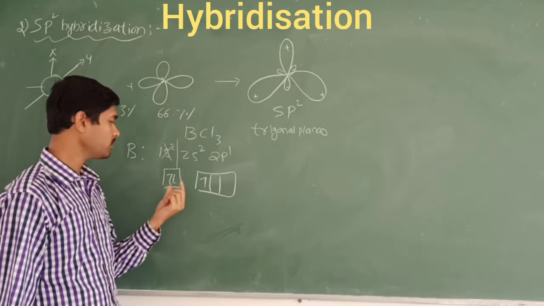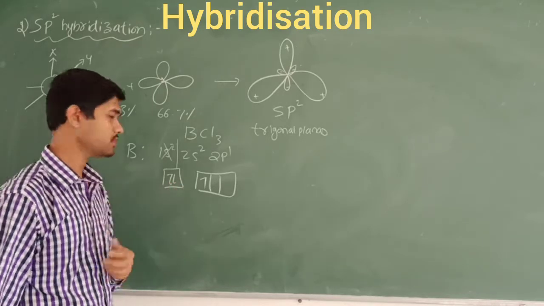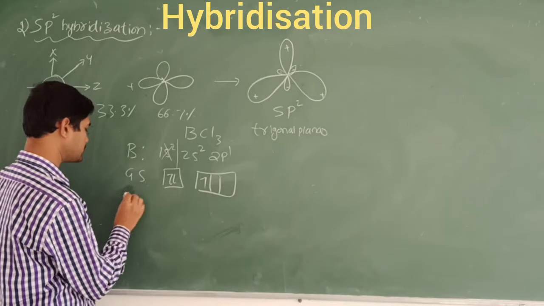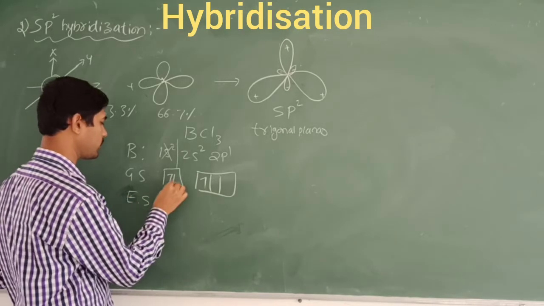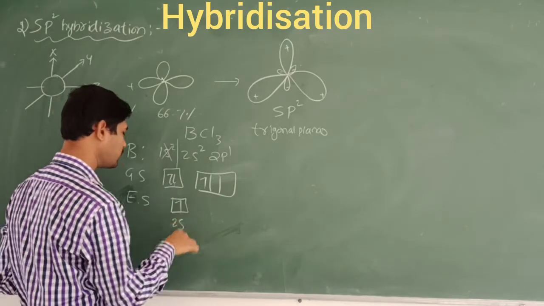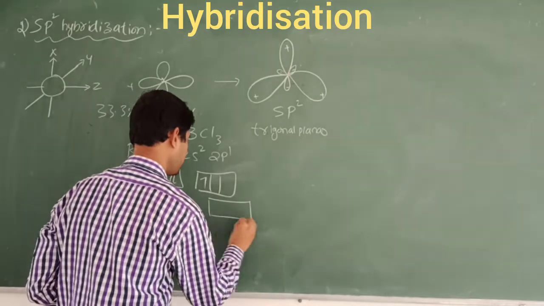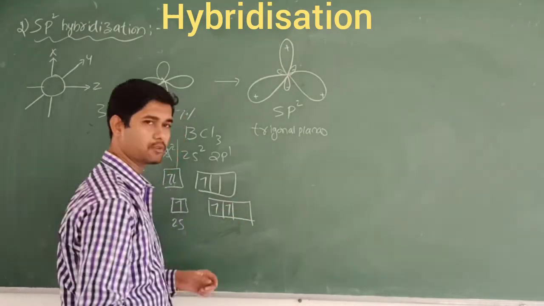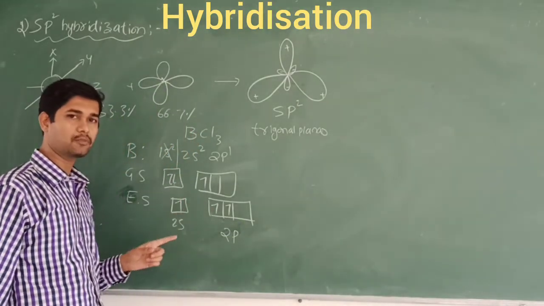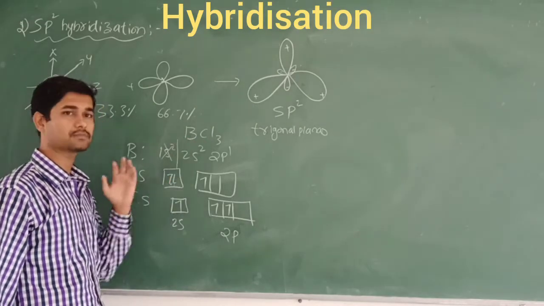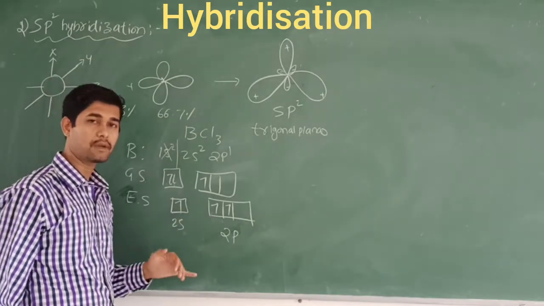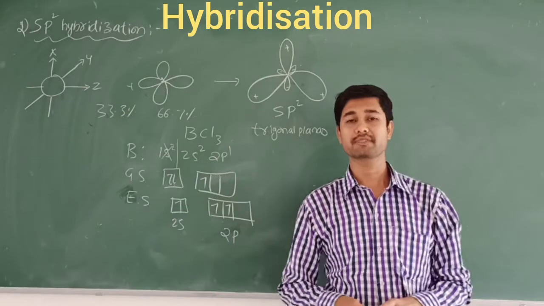In order to make 3 bonds, we require 3 unpaired electrons here. This is the ground state of the boron atom. Now we are going to write the excited state of the boron atom. What happens? This electron jumps to the next orbital, that is the 2p orbital, so now the 2s contains only one unpaired electron. Now the 2p1 becomes 2p2, with electrons filled in these orbitals. So now these 3 unpaired electrons are used for bonding with the chlorine atoms, that is, 1 electron from 2s and 2 electrons from 2p orbitals make an overlap with the p orbitals of the chlorine atoms.